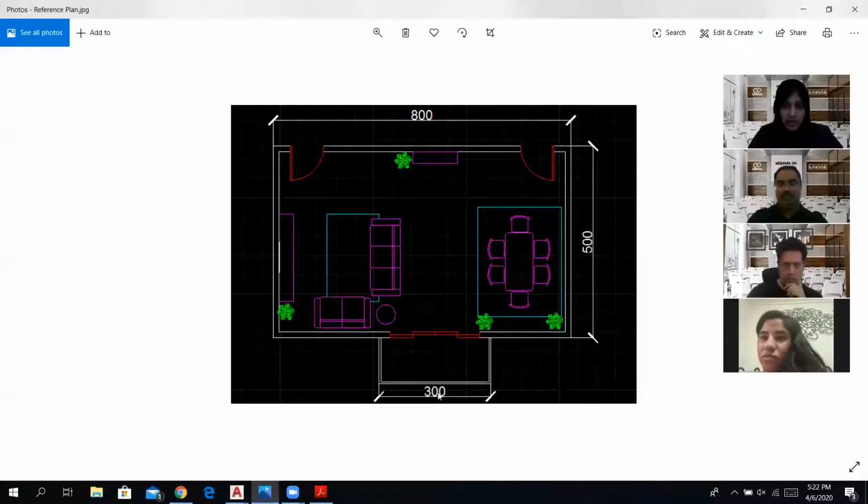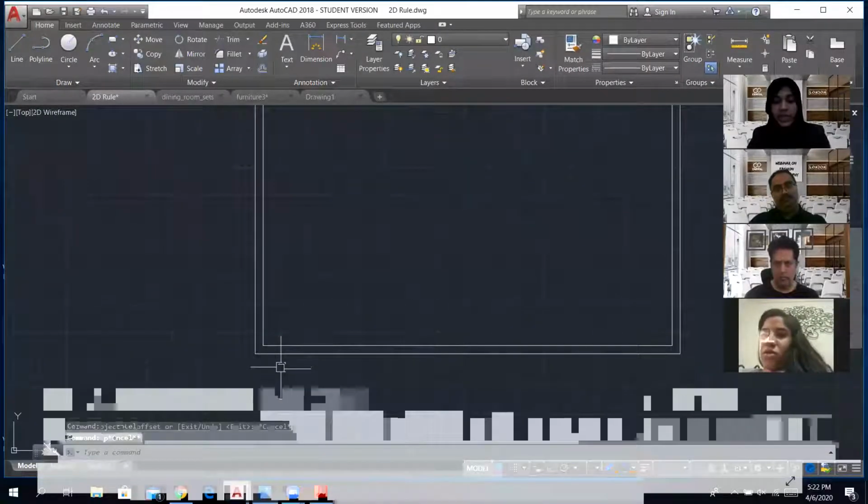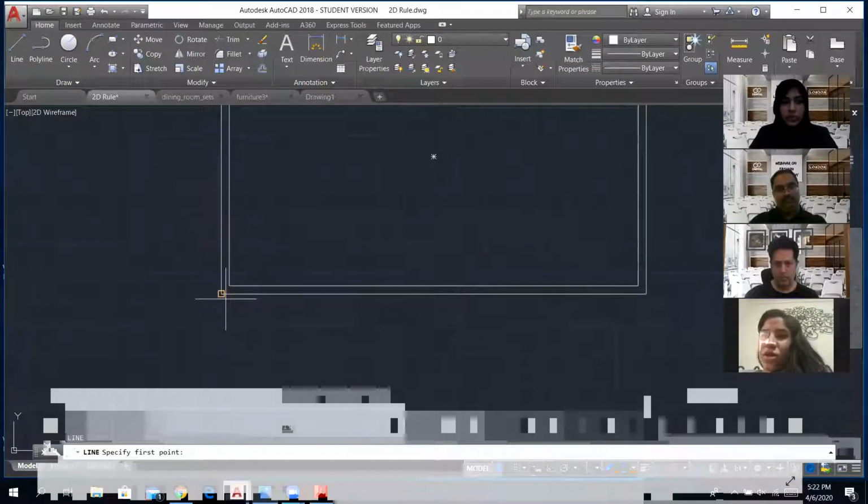I'm going to draw the other part of this room. We have a balcony here. This is at a random distance. I'm just going to go ahead and draw it. I'll type in the command L. Let's keep the distance at 285.